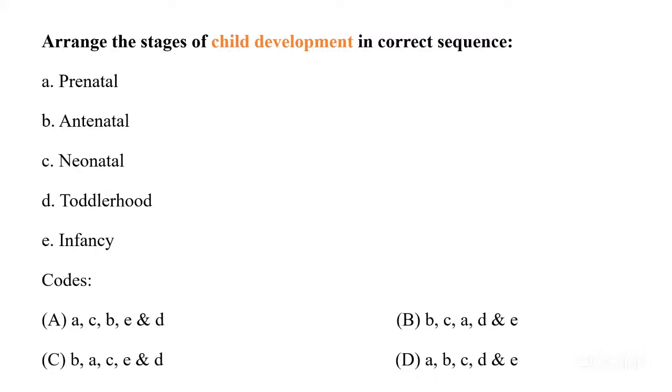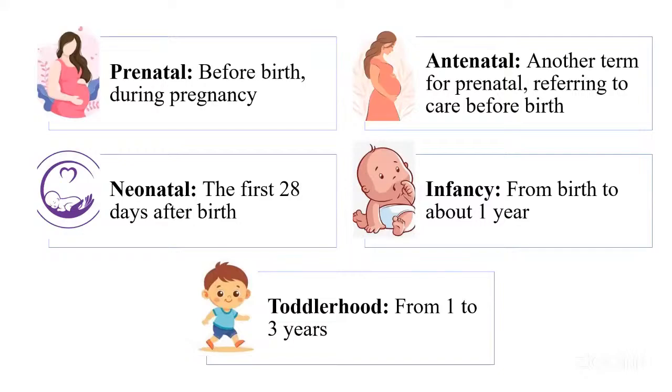Now we have to arrange the stages of child development in correct sequence. First, we have prenatal, antenatal, neonate, toddler, and infancy. They are asking you to arrange them. The correct sequence, we'll see in the next slide, is first prenatal, before birth. Then we'll have antenatal, which is also another term for prenatal, referring to care before birth. Neonate is the first 28 days after the birth of a child. Infancy is from birth to 1 year, and toddler, we know, is when the kids just start to toddle. That is 1 to 3 years. Toddle means walking.